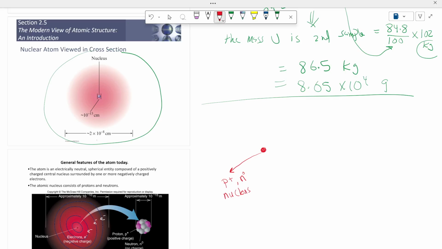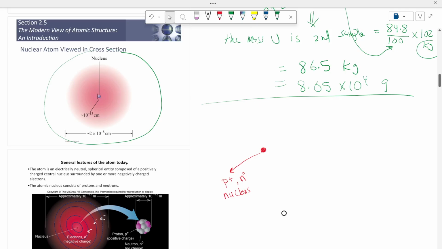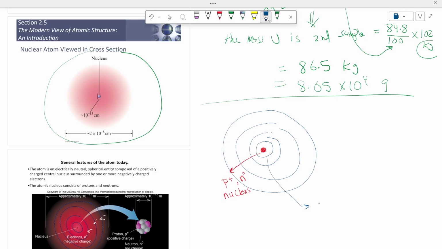Now, outside the nucleus, you can find the third subatomic particle, which is called electrons. These electrons you can find in certain routes. These circles are energy levels. Later, inshallah, in chapter 3 or chapter 7, we'll explain all of these energy levels. The first circle is the first main energy level, in which n equals 1, and here n equals 2.